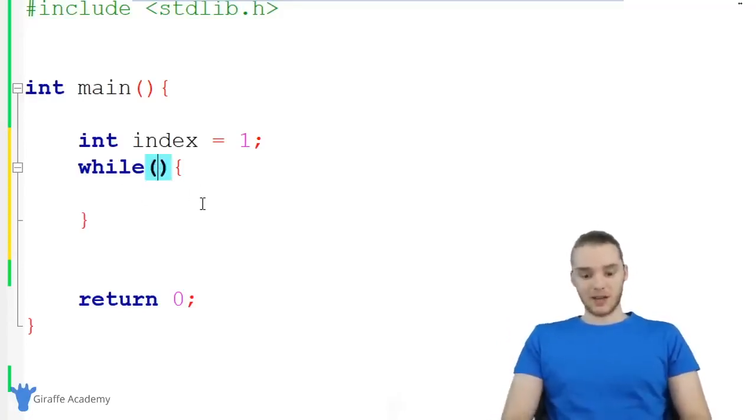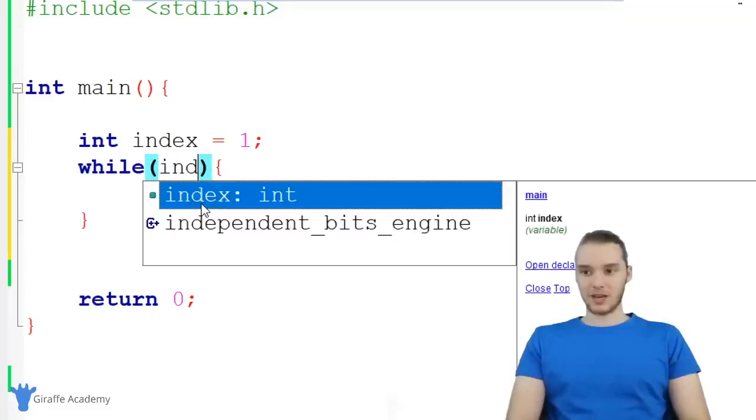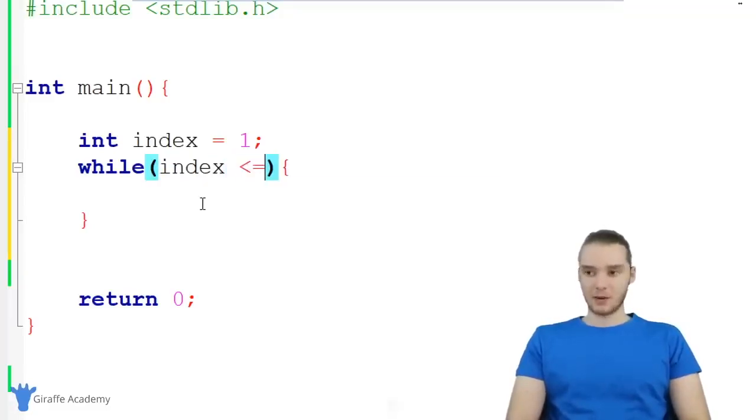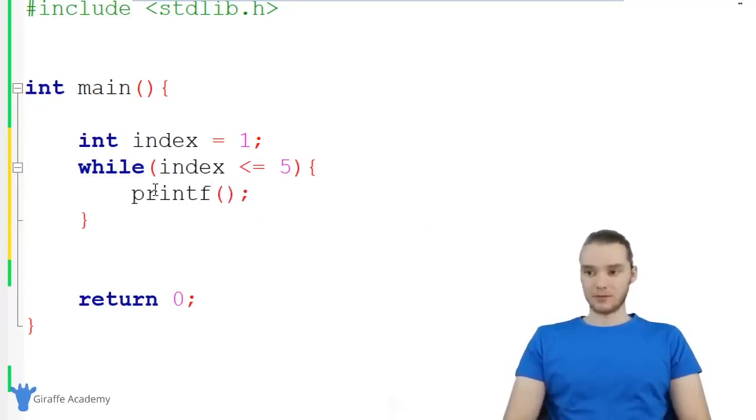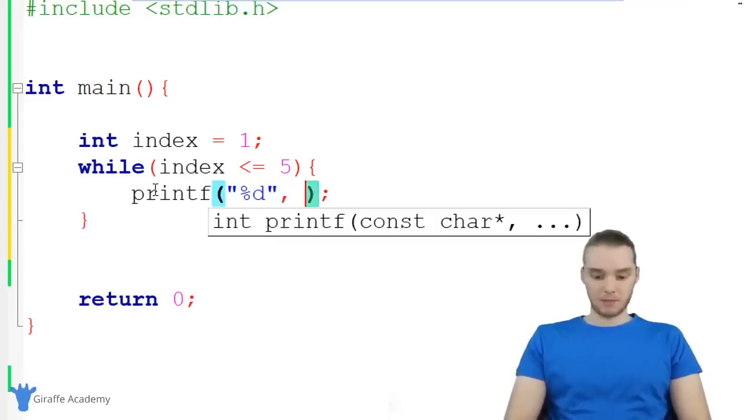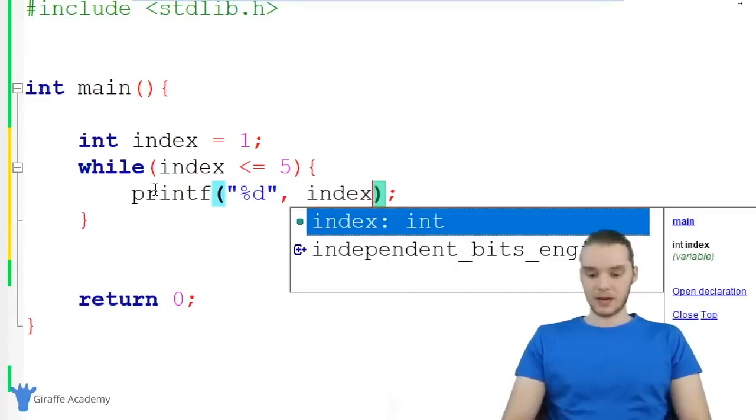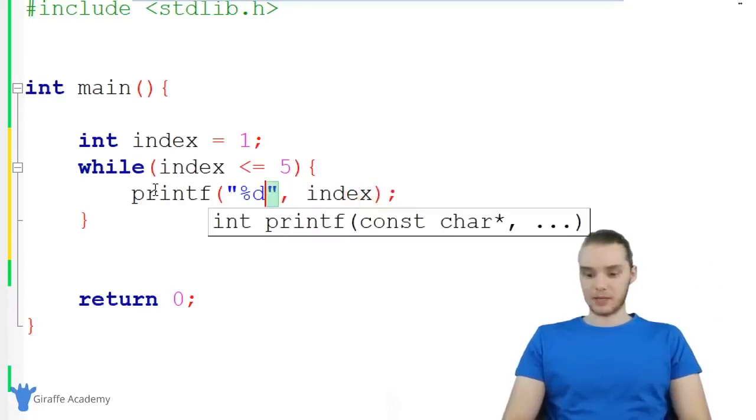So up here, we're going to specify a condition. I'm going to specify a condition that index is less than or equal to 5. So while index is less than or equal to 5, I want to execute all the code inside of here. I'm going to put some code in here. The first thing I'm going to do is print out the value of index. So over here, I'm just going to say we want to print out an integer, and I'm going to print out index. And actually, why don't we print out a new line every time too? There we go.